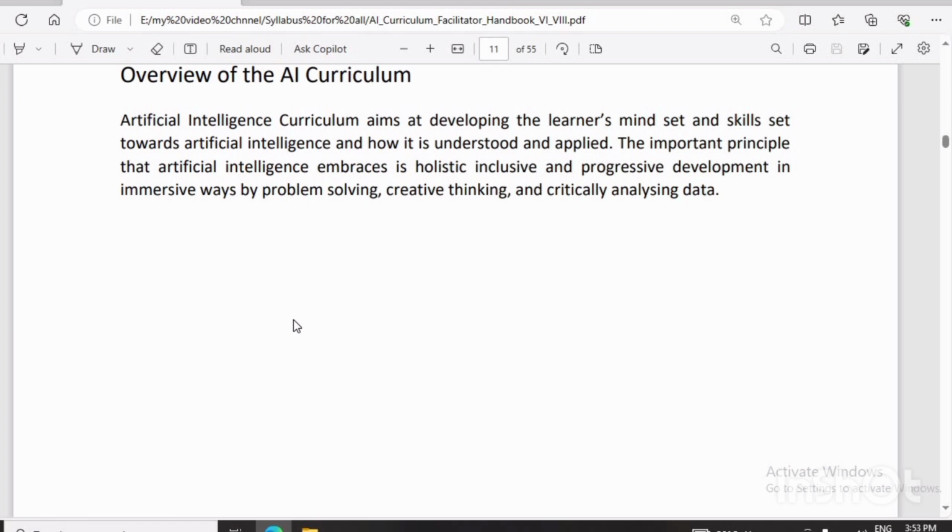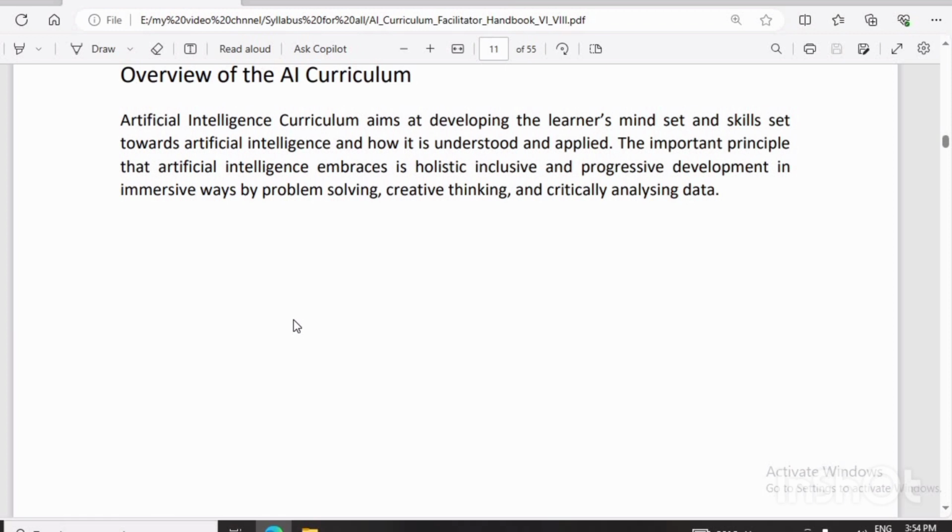Here the overall curriculum aims to develop the learner's mindset and skill set towards artificial intelligence, how it is understood and applied. Nowadays artificial intelligence is very much emerging, so it is very important to know how artificial intelligence works. For example, if we take the example of Alexa, small children wonder how Alexa talks, how Alexa is working, and what the programming is behind it. These are all random questions coming into the mind of the student.